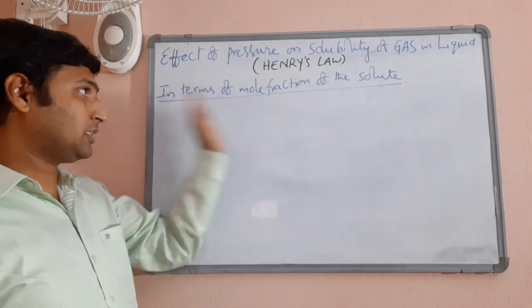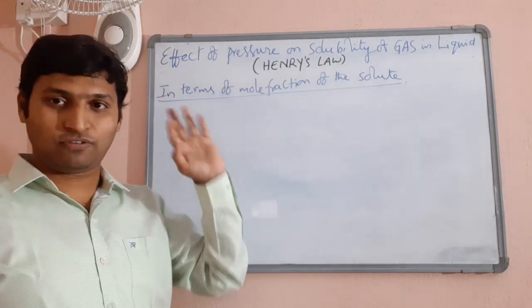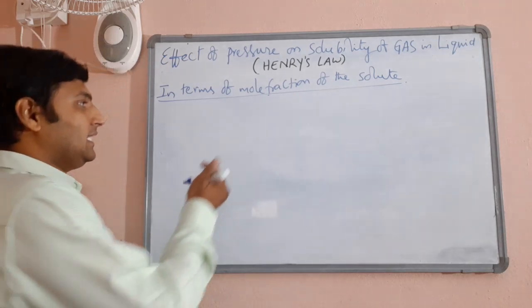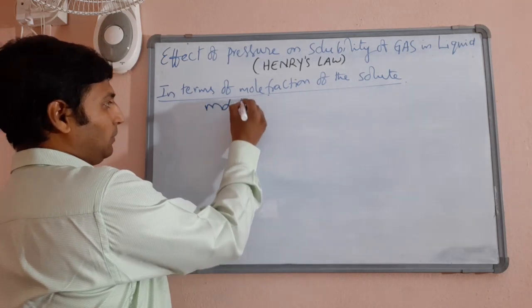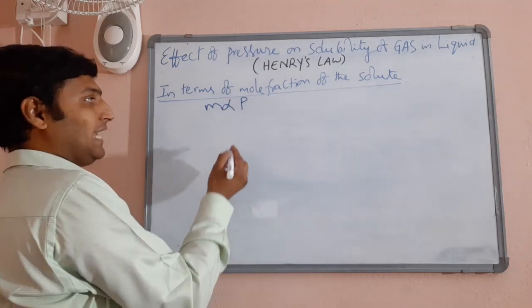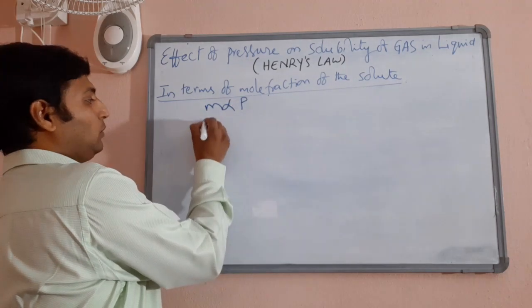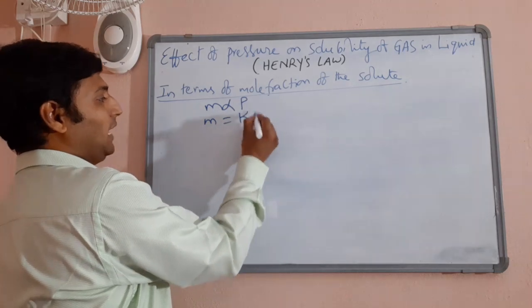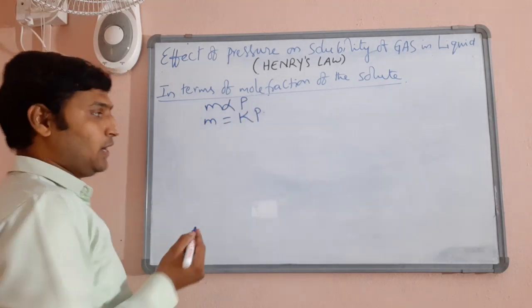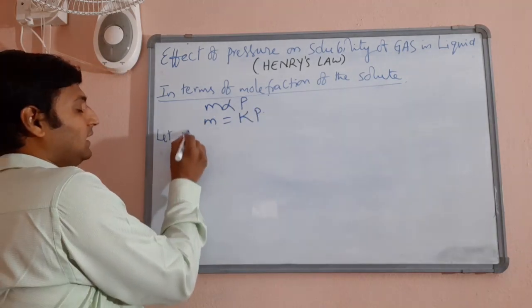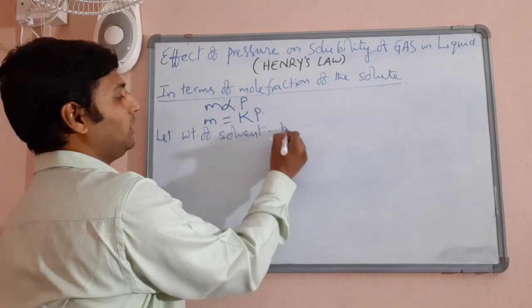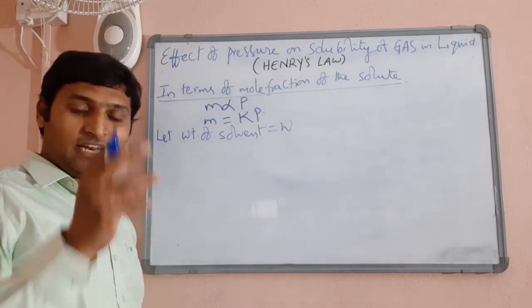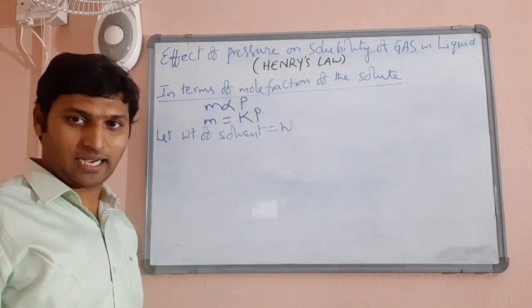To get the expression of Henry's law in terms of mole fraction of the solute, let us take the basic expression that I was just writing. Mass is directly proportional to pressure of the gas on the solution at equilibrium, that is m = Kp, we wrote, right? Now let the weight of solvent be W. We said in a fixed weight of solvent it is dissolved, right?